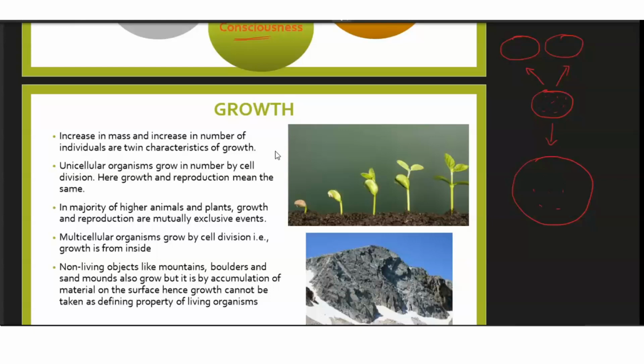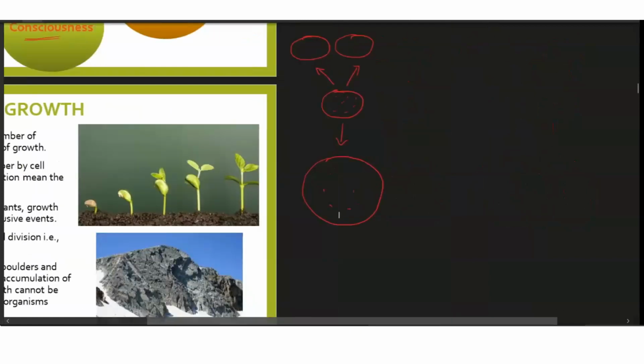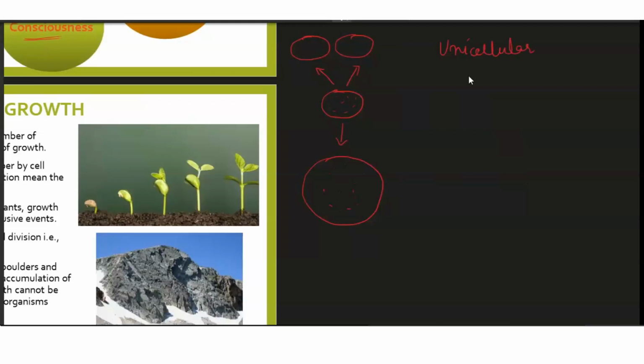But you see, children, let's discuss a unicellular organism here. When we say unicellular, what we mean is that we are talking about an organism which is made up of only one cell. So let's say this is one organism, let's say this is a bacteria. This is a single cell, isn't it? Now this single cell is life in itself. The entire life is in this one cell only.